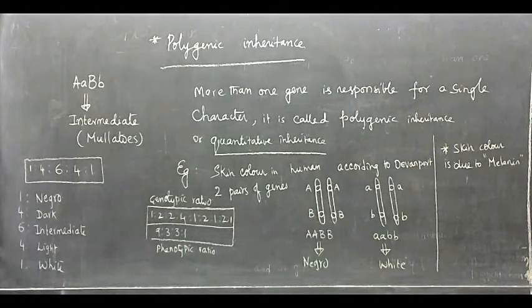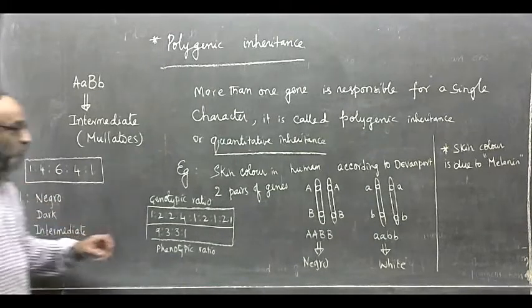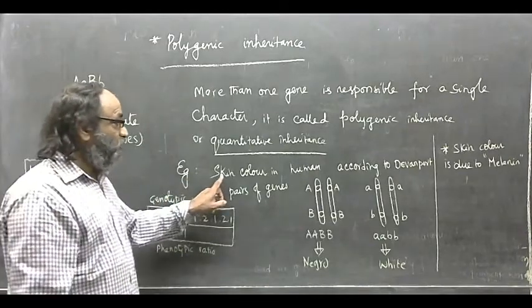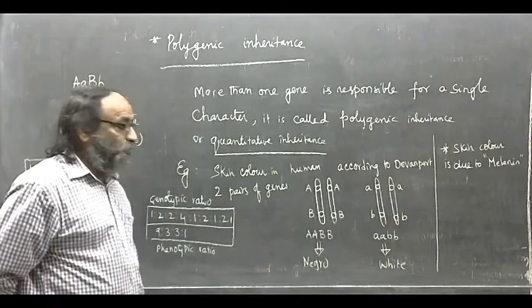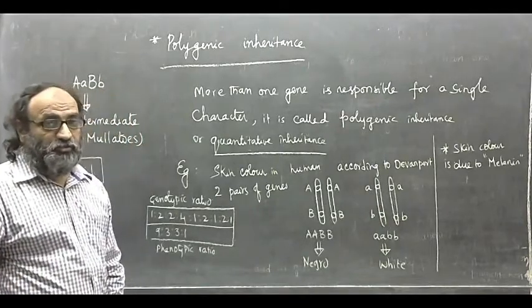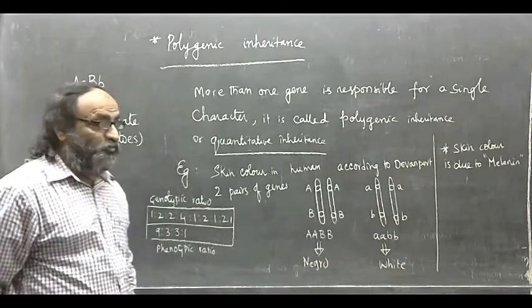also deviates from the Mendelian second law, that is law of independent assortment, and we can understand the polygenic inheritance by studying the skin color in human being according to Davenport, which is under the control of 2 pairs of genes.